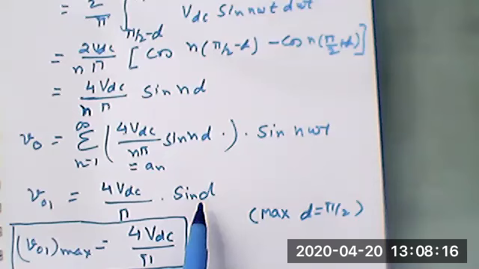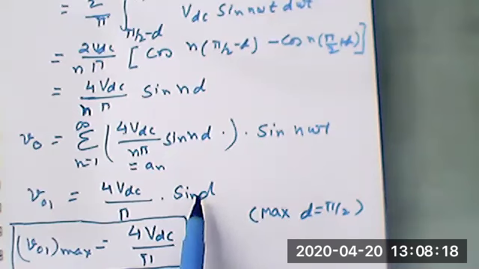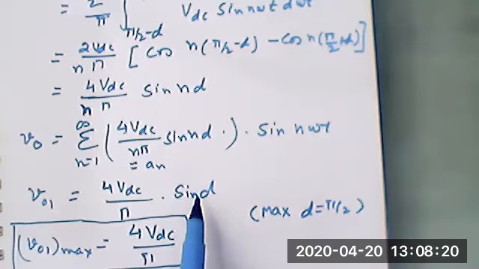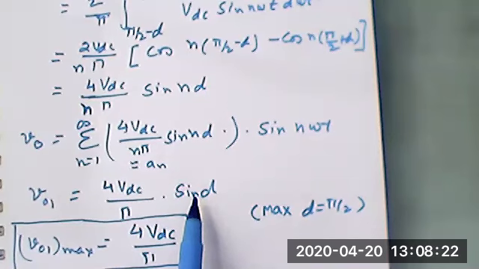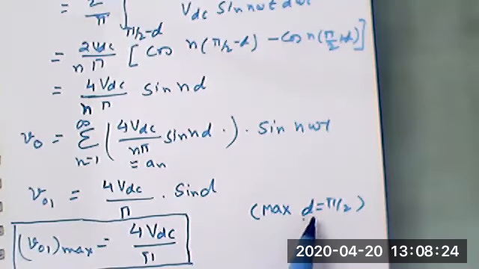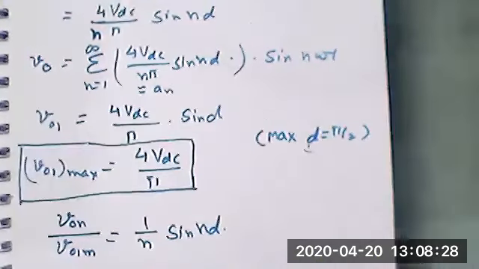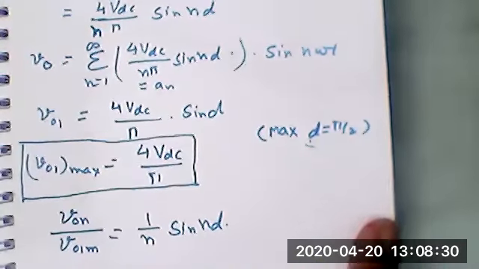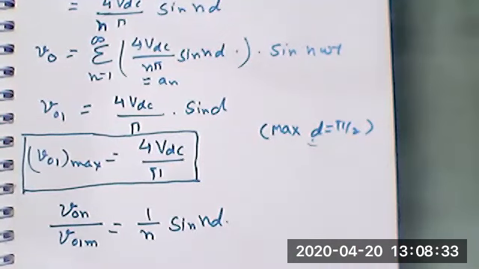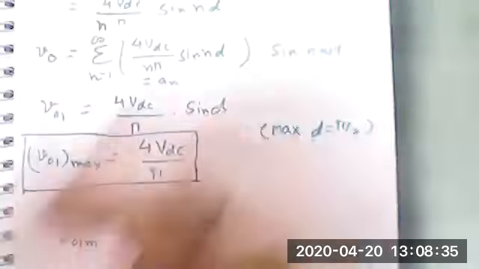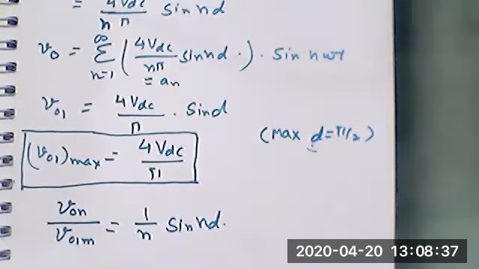The width of the pulse can be at maximum pi, that is 2D could be pi, and minimum 2D equal to 0. That means D ranges from 0 to pi by 2. Right? In that way, you can change the output voltage of the inverter. If you have any doubt, you can ask me.